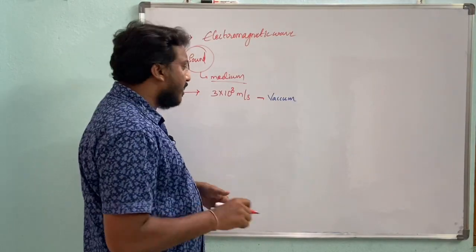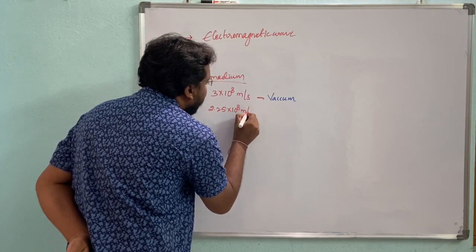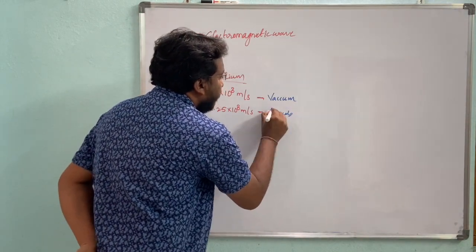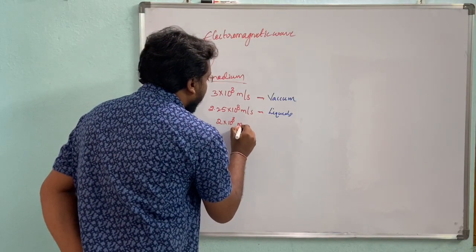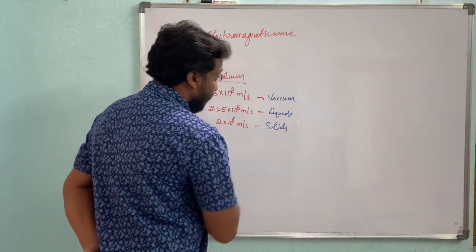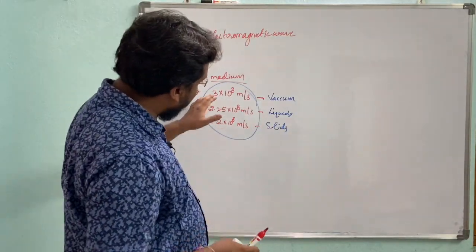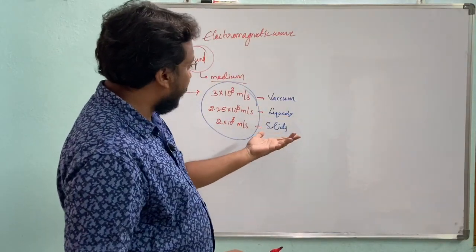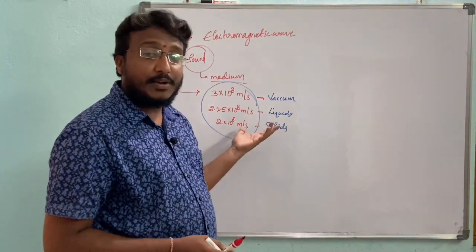In water, it is approximately 2.25 into 10 to the power of 8 meters per second, and in solids, approximately 2 into 10 to the power of 8 meters per second.